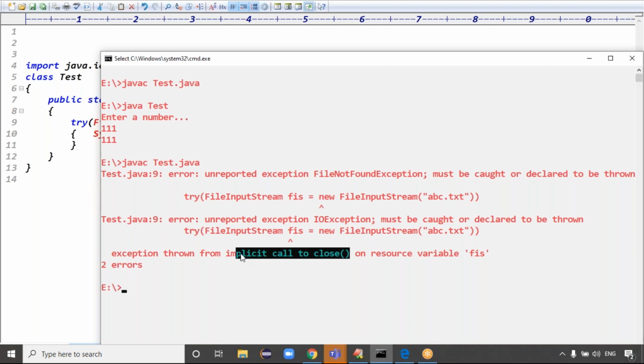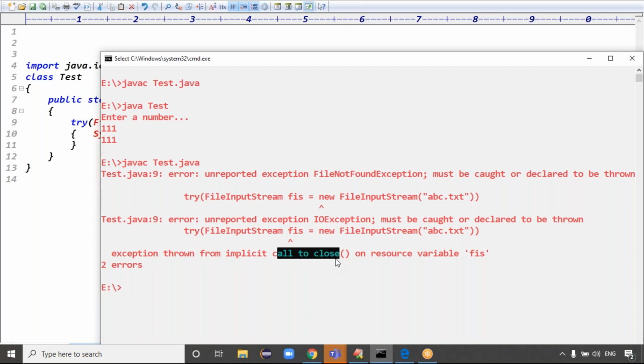If you are declaring the resource using try block, once the try block is completed, the resource is automatically closed. Automatically closed means we are not going to close it, someone is going to close it internally. Even though that guy is internally closing, we have to handle that exception, right? Implicitly it is closing.